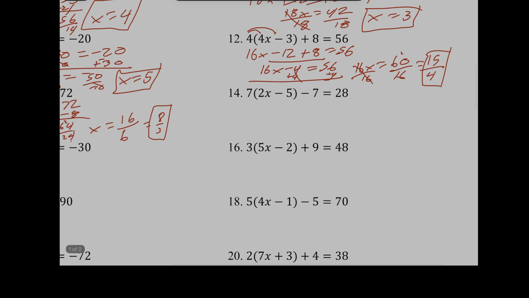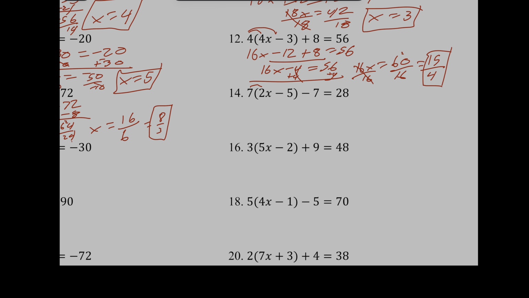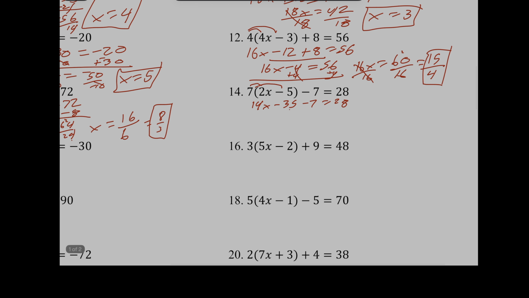Okay, number 14. 7 times 2x is 14x. 7 times negative 5 is negative 35, minus 7 equals 28. I'm just copying these once I do the distributive property. Now that I look at this, I go add a line, change the sign. 14x minus 42 equals 28.